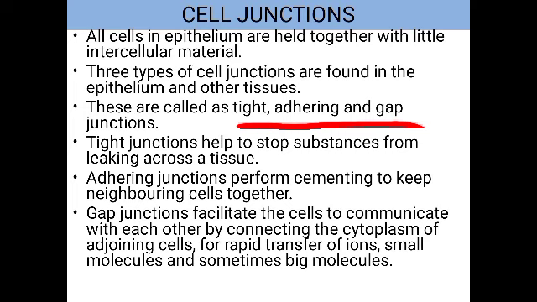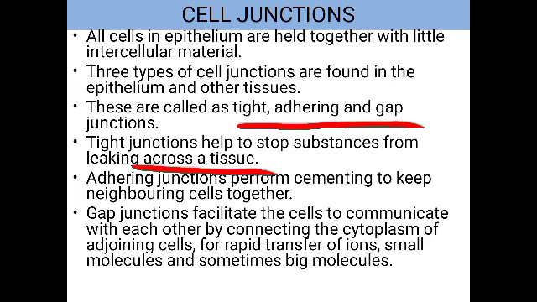Now, what are tight junctions? These junctions will stop the substances from leaking across a tissue. That is, it will not allow the substance to pass through. So in certain regions it forms tight junctions. In between the epithelium and other tissues, tight junctions are formed. So here the substances will be prevented from leaking outside or passing in between the tissues. So it helps to stop substances from leaking across the tissue.